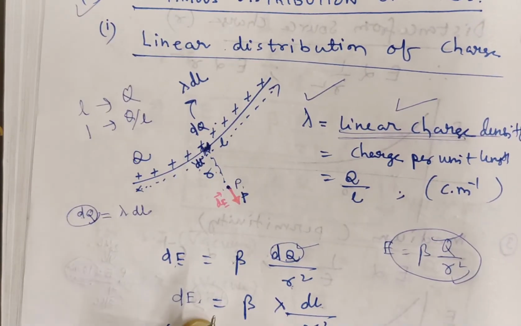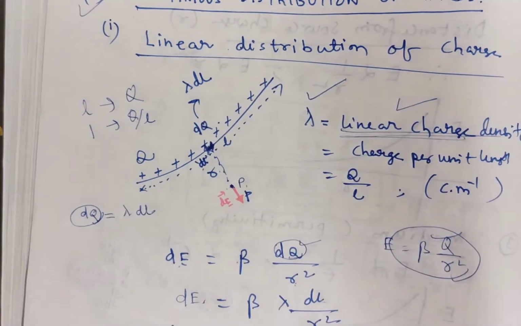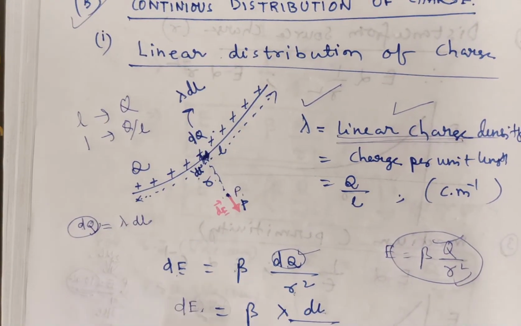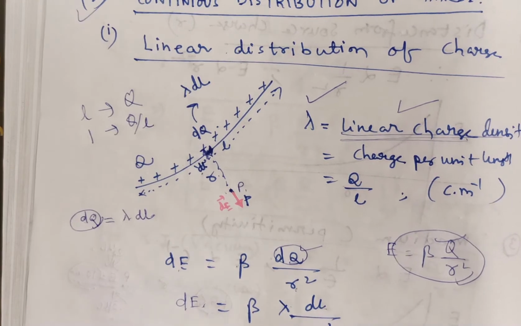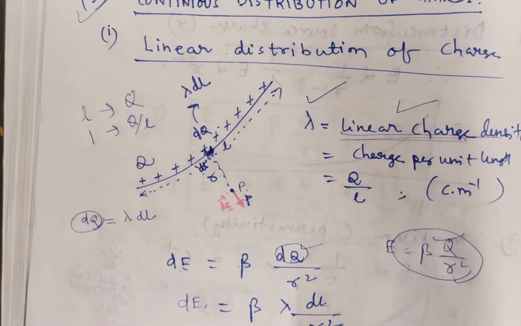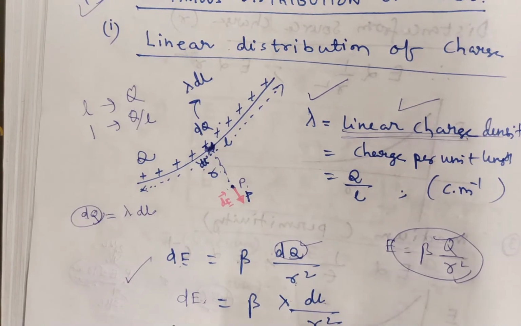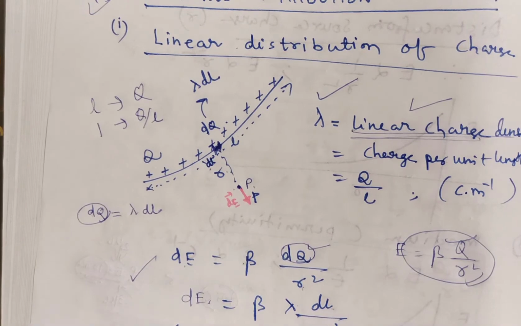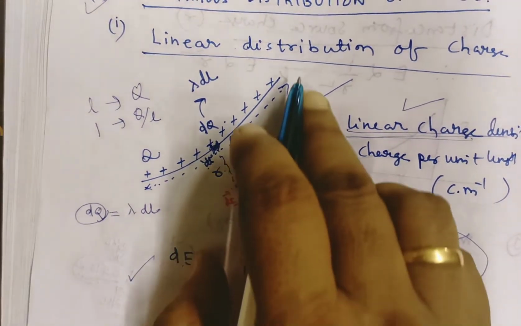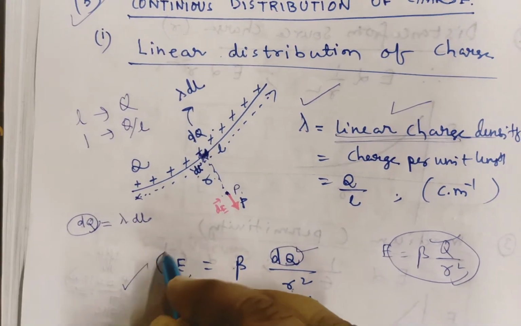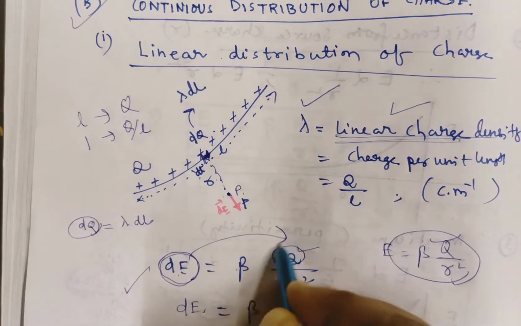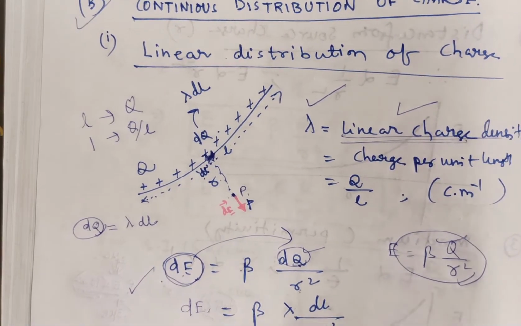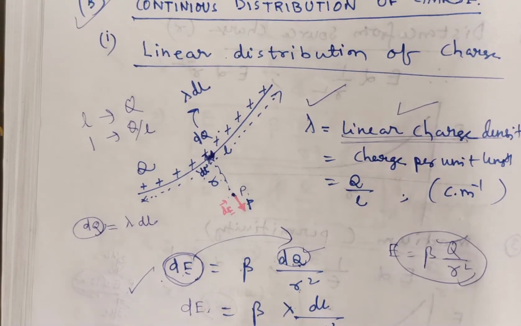While you calculate the total intensity for the total distribution of charge, we have to integrate this amount. So we integrate dE, with beta and lambda kept constant outside, integration of 1 by r square dl. When you solve the problem, data will be given to you, so you will put the limiting values here, and then you can proceed to calculate the intensity. This is the procedure you have to remember. For continuous distribution, you calculate the small intensity due to a small charge dq, put in the formula, and then by using the limiting values we can calculate the intensity.